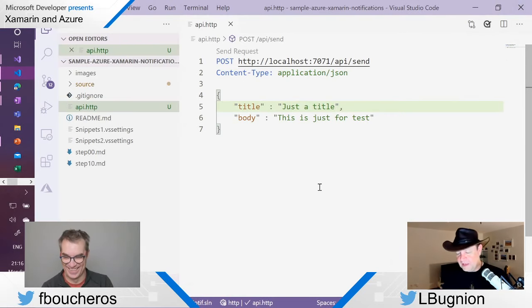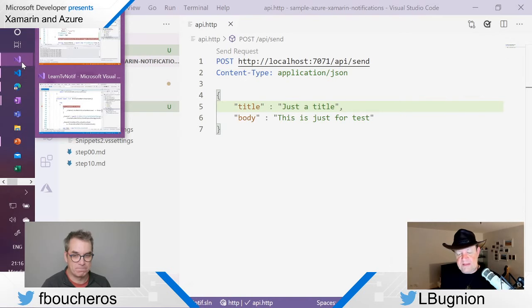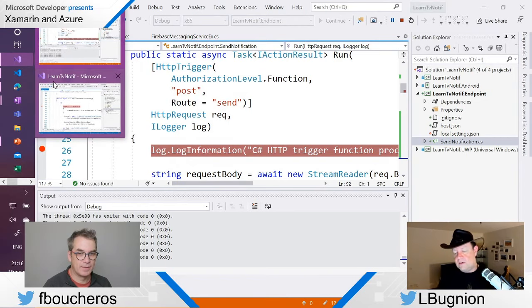Okay, cool. So this is the request that we are going to send. So now we have the client ready to send the request, and the function application is ready to receive it. The last piece that we still don't have is this Windows application. We need to start it too. So I'm going to start it now on the local machine.